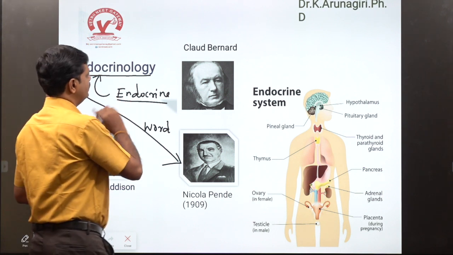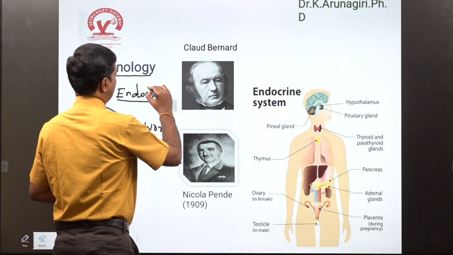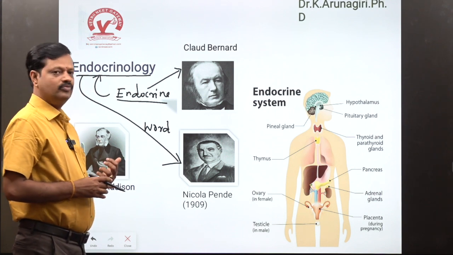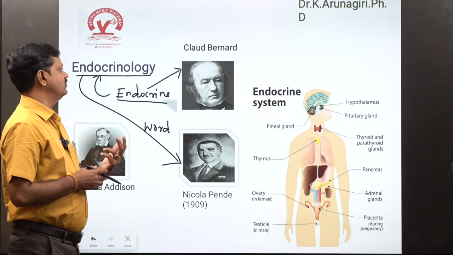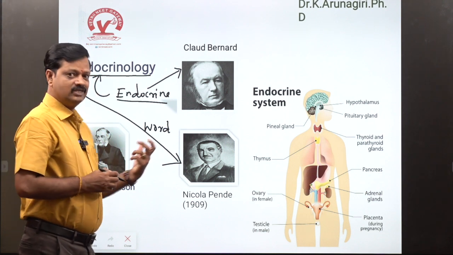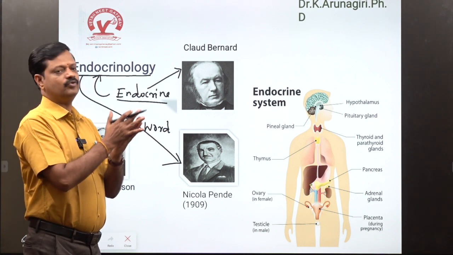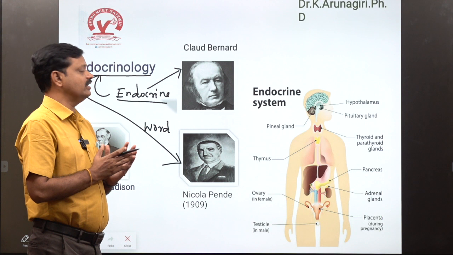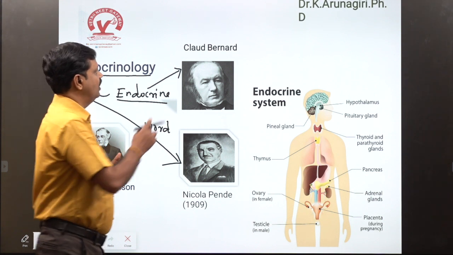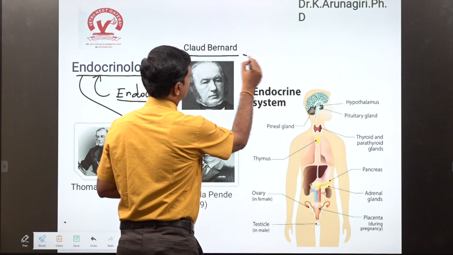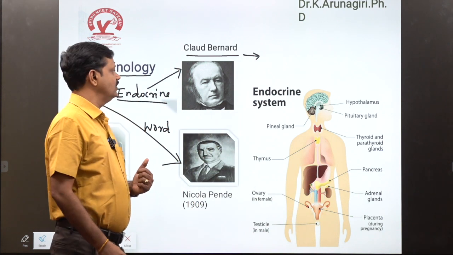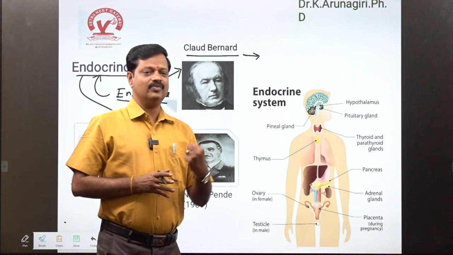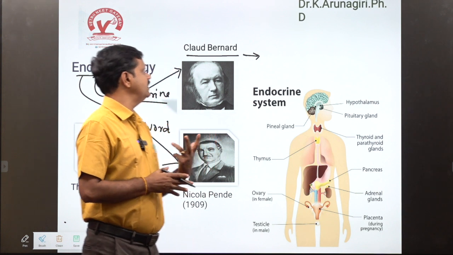Who first discovered endocrine? The scientist who first discovered endocrine is Claude Bernard. He called it the internal environment. So endocrine is nothing but the internal environment. It secretes some fluids or hormones. Claude Bernard made other contributions too. He discovered that glucose gives energy. Claude Bernard was the first scientist to discover that glucose gives us energy.